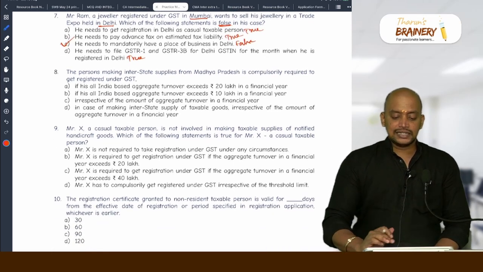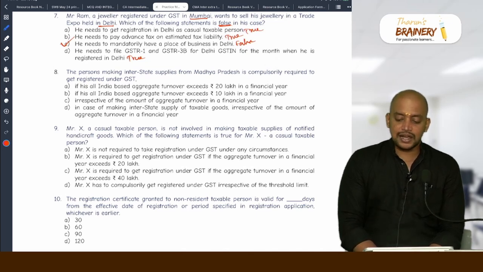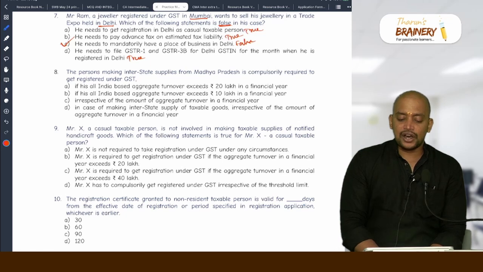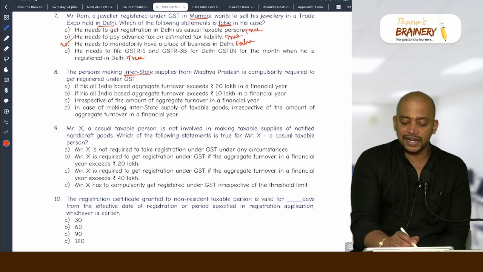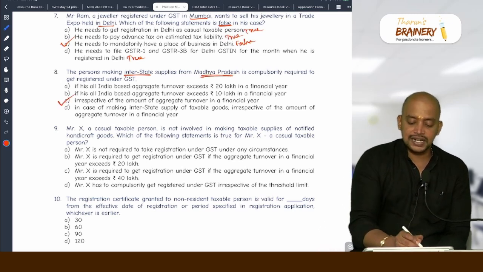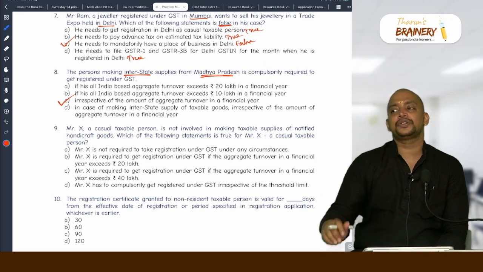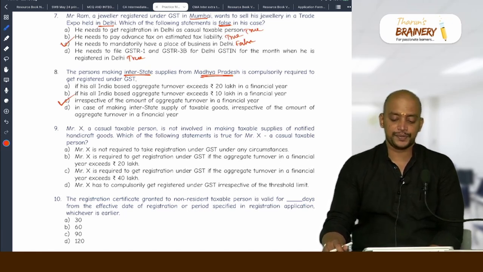Number 8. The person making interstate supply from Madhya Pradesh is compulsorily required to get registered under GST if his all India based aggregate turnover exceeds 20 lakhs in a financial year. Interstate supplies from Madhya Pradesh: compulsorily required to get registered irrespective of their aggregate turnover. So a person who is making interstate supplies is compulsorily required to get registered. Should we check the turnover? No, irrespective of the turnover.